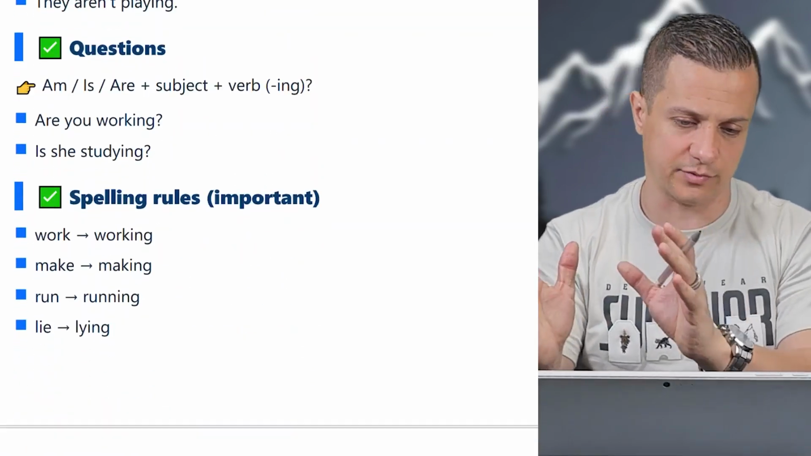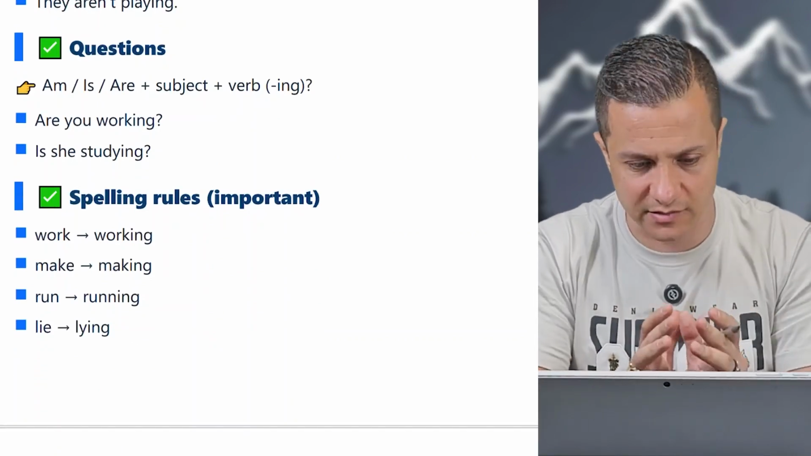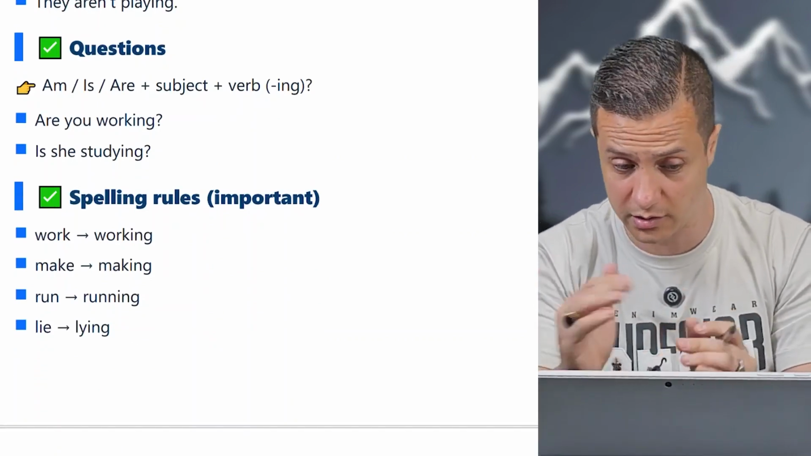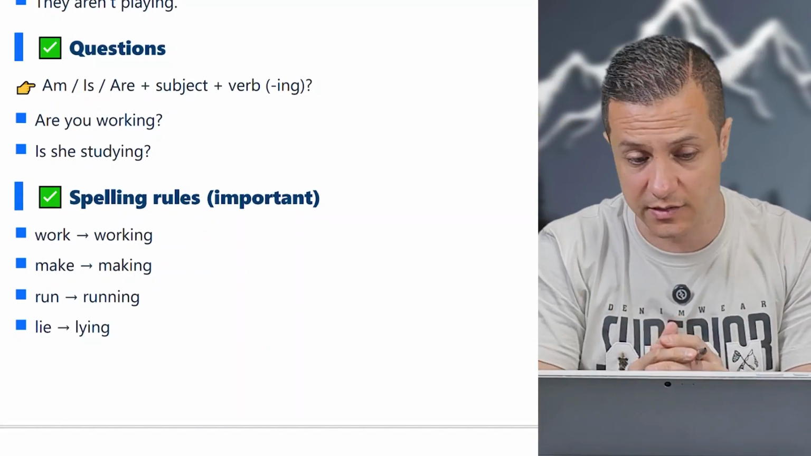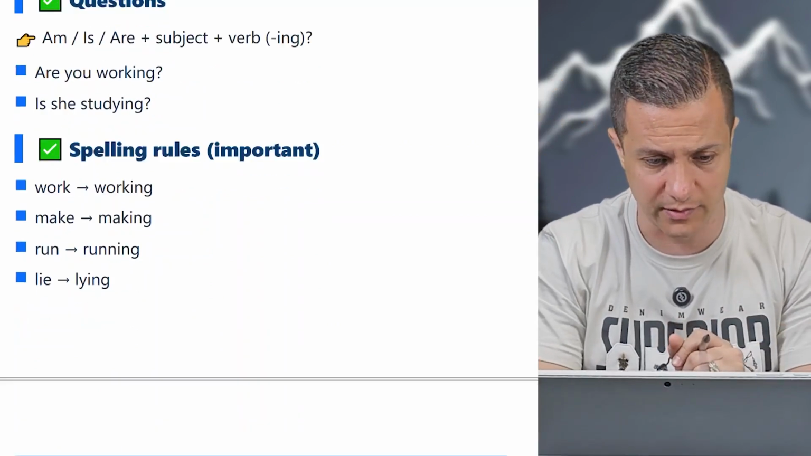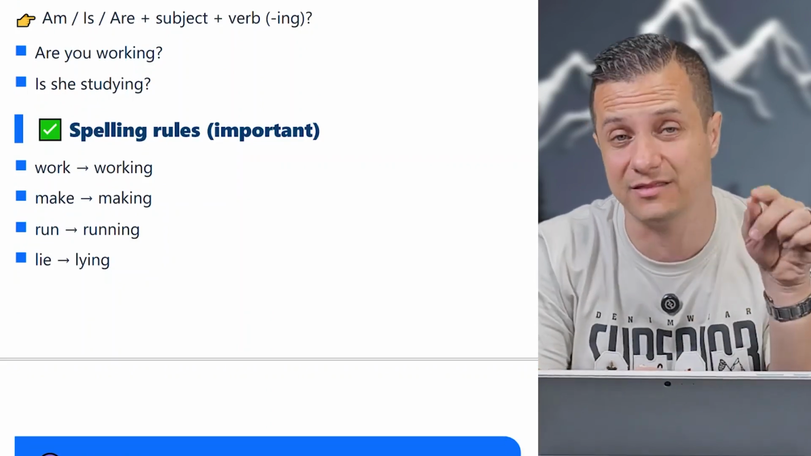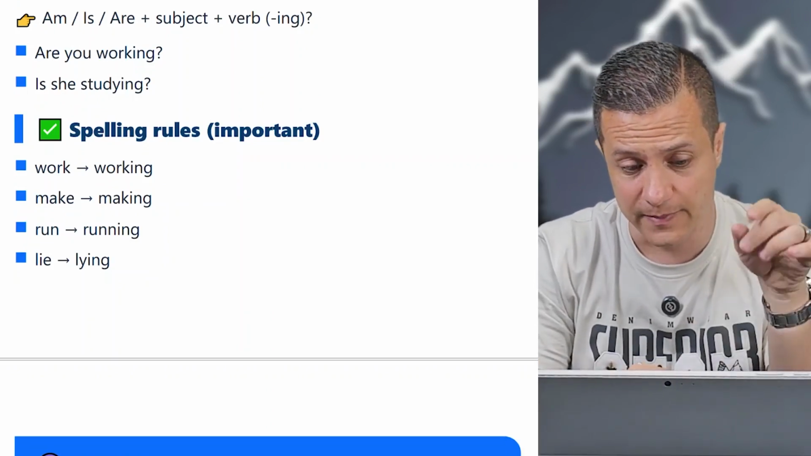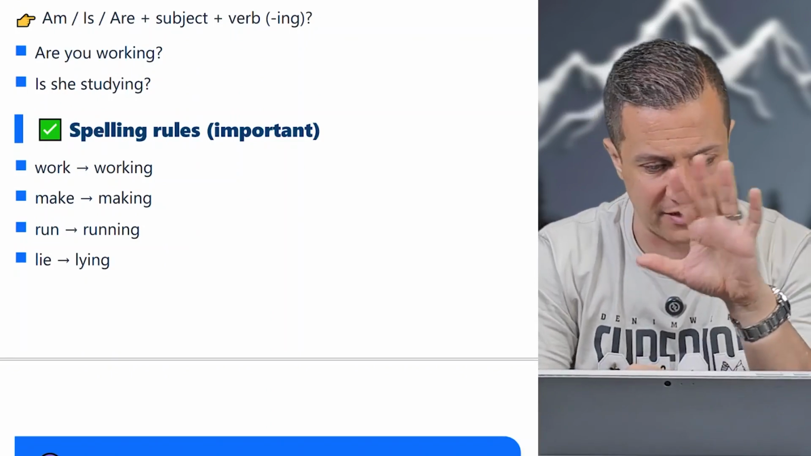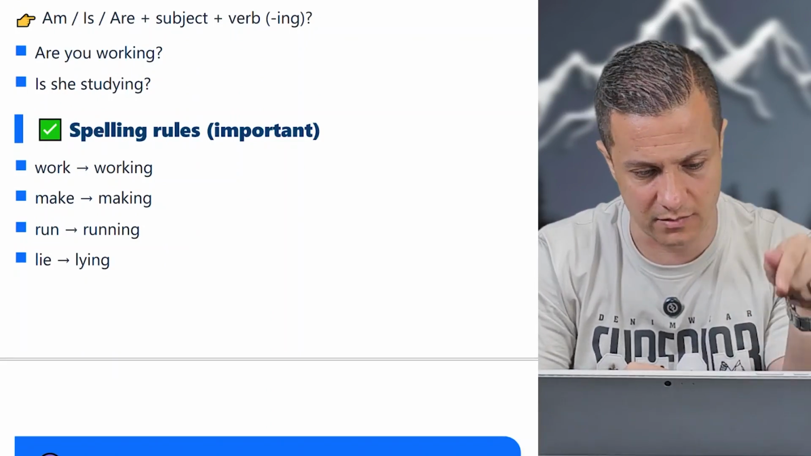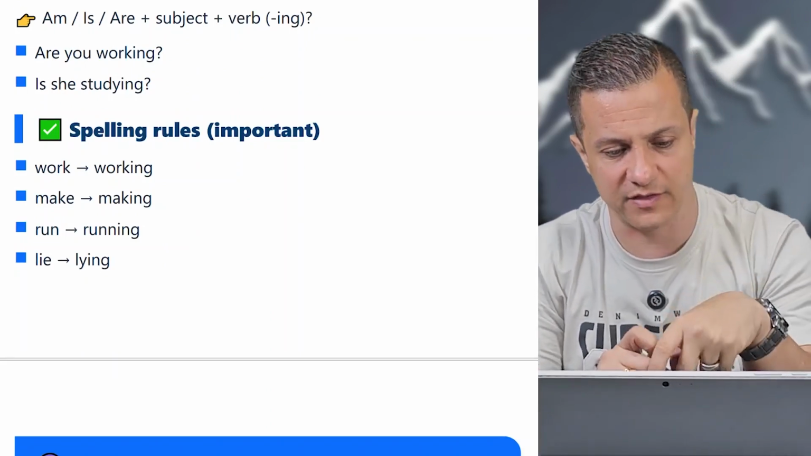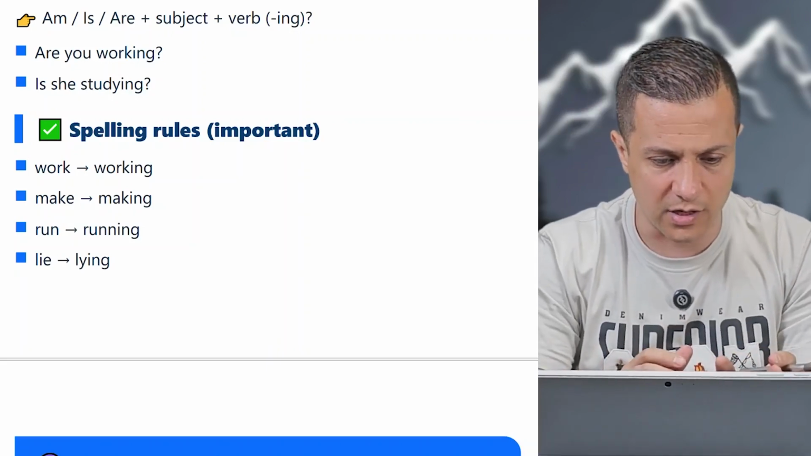Questions, I explained, bring am, is, are to the beginning: am, is, are, subject, verb, ing. Are you working? Intonation. Is she studying? Spelling rules, okay, important. Work, working. Make: if there is an E at the end of your verb, drop it and add ing. We don't have that E anymore. Make, making. Pay attention to my PDF. Yeah, make, making. Run, running.